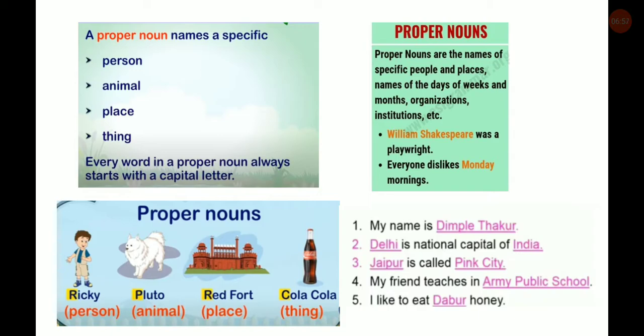Another example. My name is Dimple Thakur. Now in this sentence, what is the noun? The noun is Dimple Thakur. It is a proper noun. Why is it a proper noun? Because it is the name of a girl. Delhi is the national capital of India. So here what are the proper nouns? Delhi as well as India. So you all understood proper nouns.